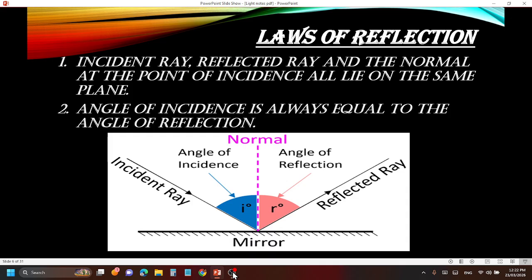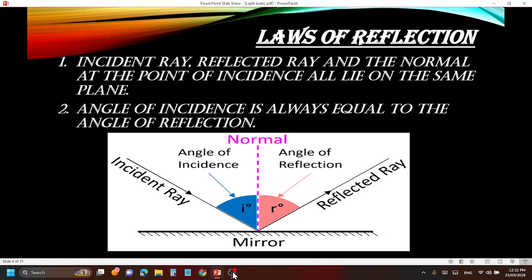The normal is an imaginary line which is drawn perpendicular to the surface, be it a mirror or an object or anything. It is an imaginary line. You can see here the dotted line of the normal. It is drawn imaginary, perpendicular to the mirror here. We can take any other thing also. So it is perpendicular. That's it. So this is the incident ray, the reflected ray, and the normal.